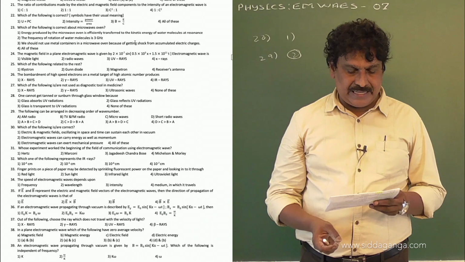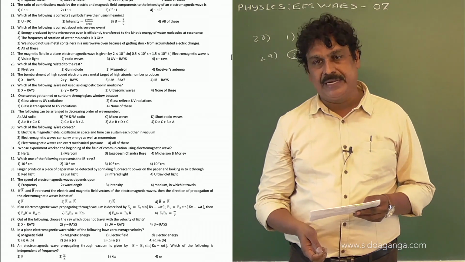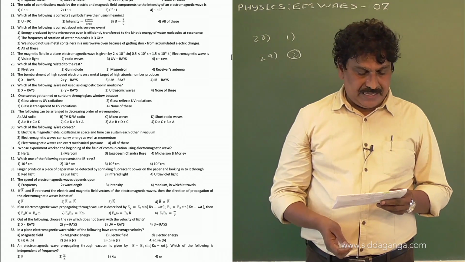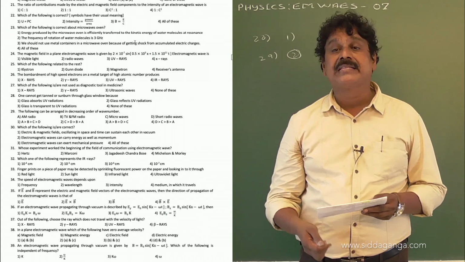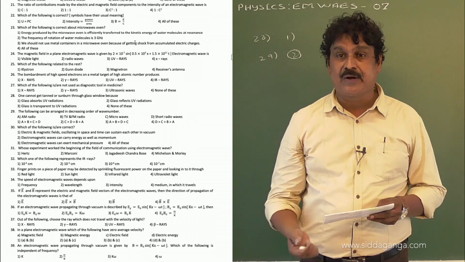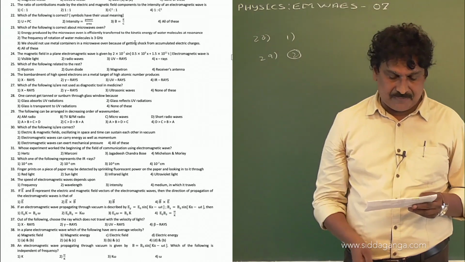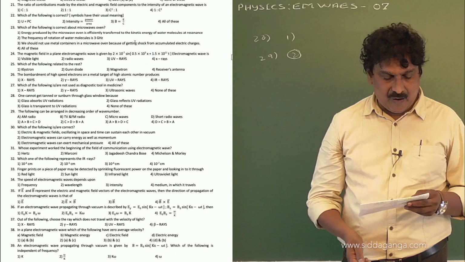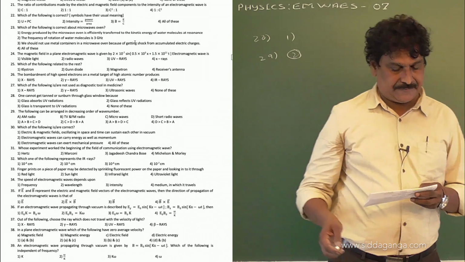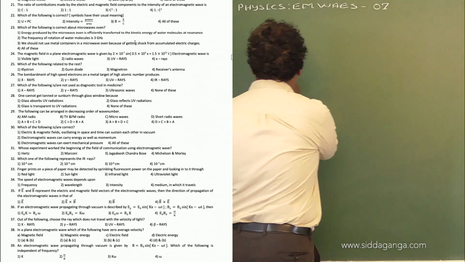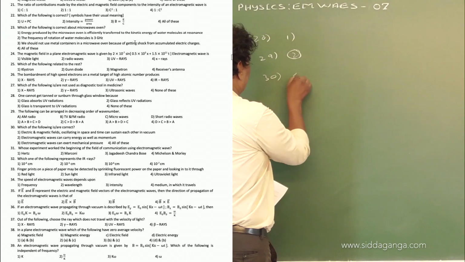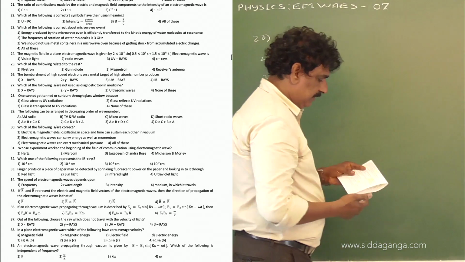Electromagnetic waves carry energy as well as momentum. It is also right. Electromagnetic waves can exert mechanical pressure. When electromagnetic waves fall on a surface, they exert radiation pressure. Therefore, all of these are right. For the 30th question, the option is the 4th one.